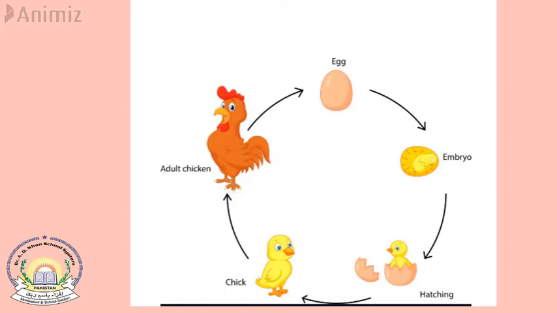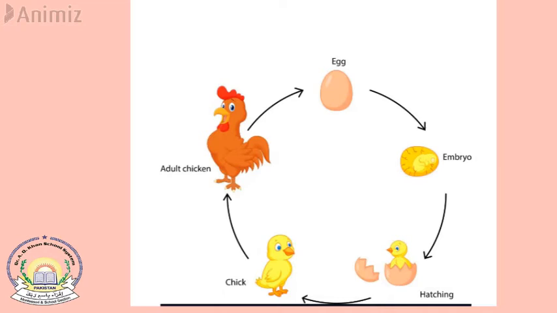We had discussed the life cycle of a human being: a baby is born, becomes a child, then an adult, then an old man, and then he dies. This is a life cycle. Similarly, we discussed the life cycle of a frog.